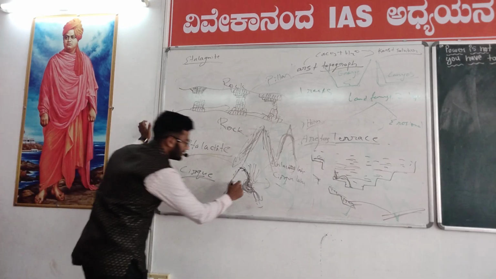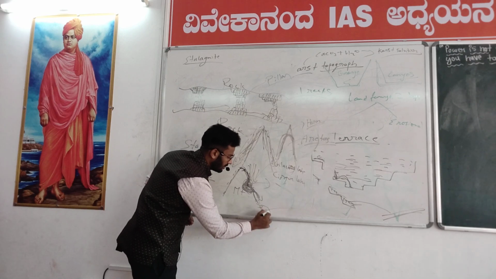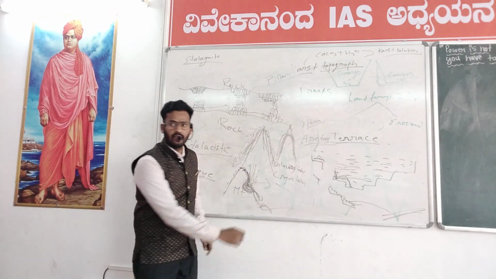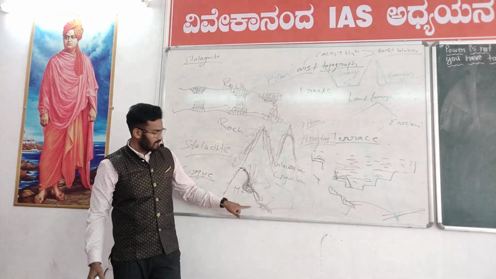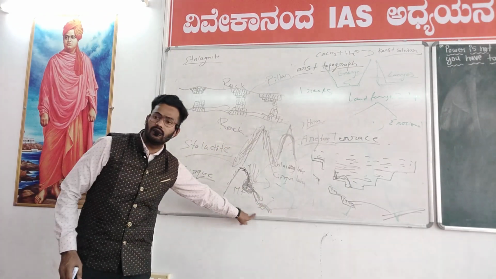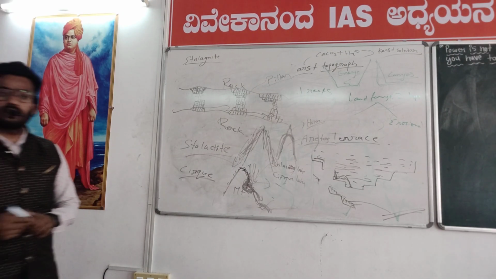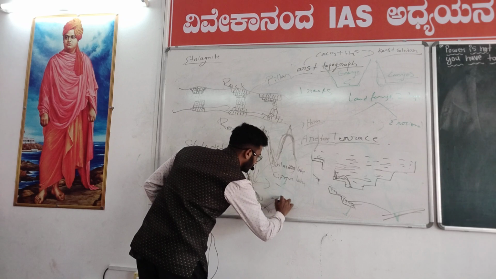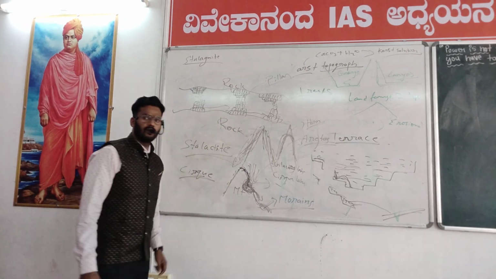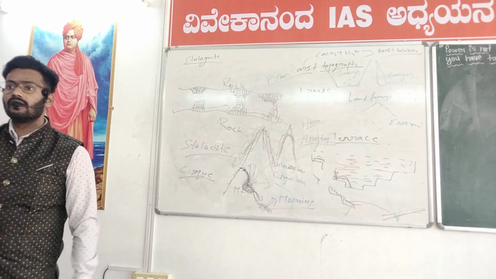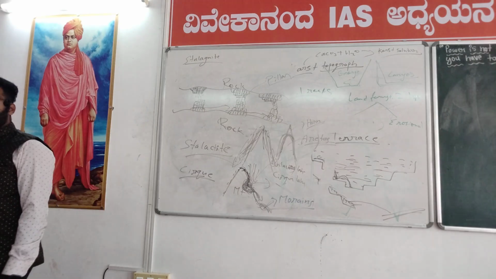See, the sediments which eroded from here are going to collect here at the bottom of the mountain. Is this erosional or depositional activity? This collection of the mountain sediments here, erosional or depositional? Depositional. That deposition is called moraines. So moraines is a glacial depositional activity. Cirque is a glacial erosional activity.